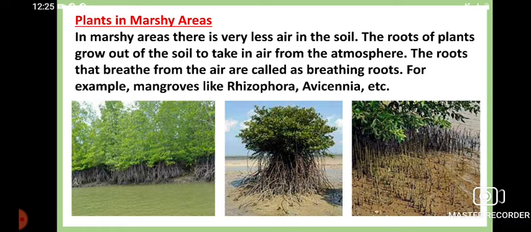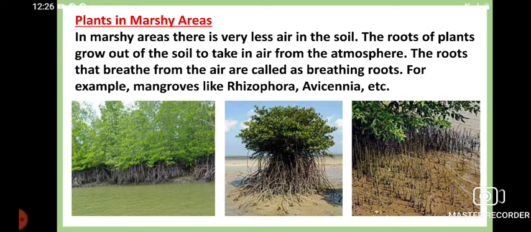Now what are the examples? You can see Rhizophora, Avicennia, mangrove, etc. If you go to the southern part of Bengal, near the Sundarban area, you can see this mangrove plantation, because those sites are constantly inundated or submerged underwater. Very little time in a day are they without water.